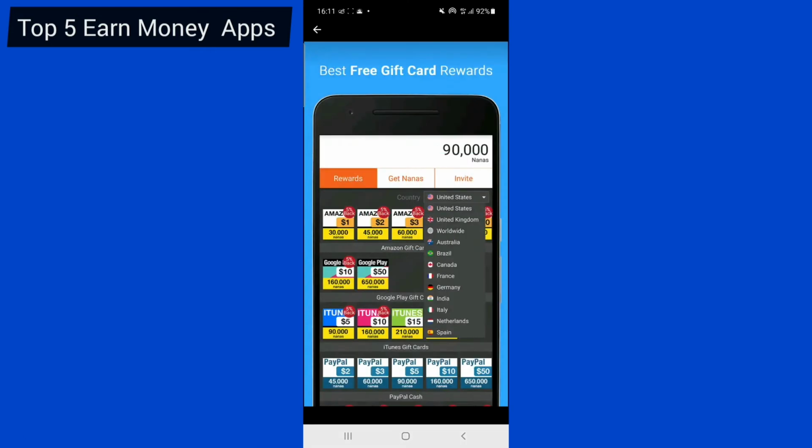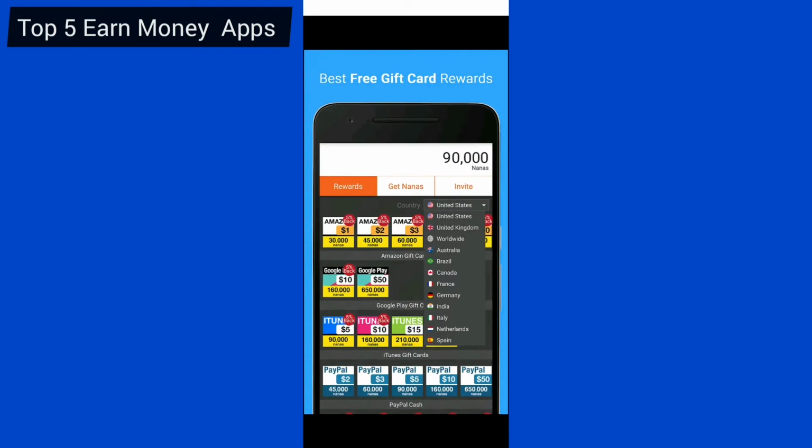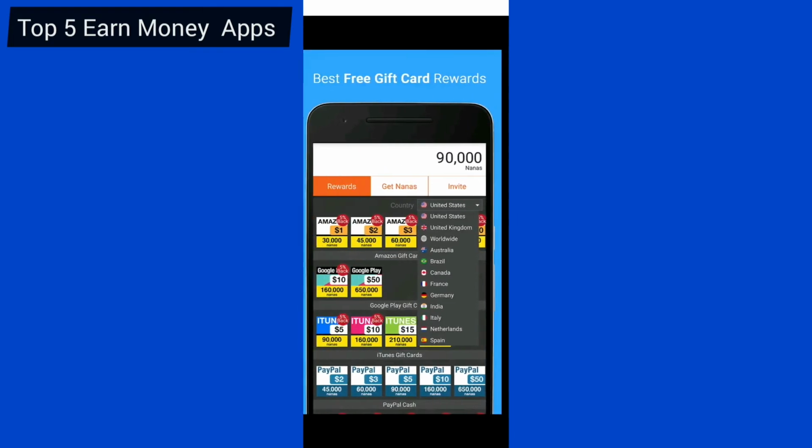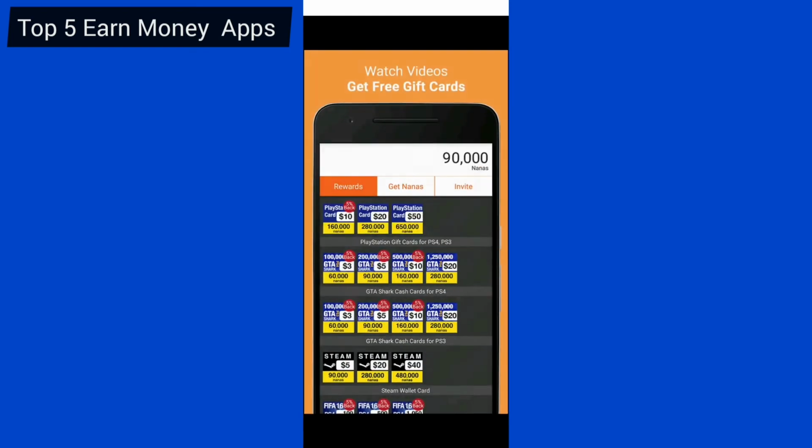All you do is install the application, and you can choose your country, the country where you are from, and you can cash out your money into your PayPal account or into your Amazon account. It depends on what you want to use your points to cash out. Just use the application, follow the instructions they are telling you to do, and once you are done, you will start making money online for free. That is what I wanted to tell you about this application, which is called AppNana. All you need to do is go and start using AppNana right now.